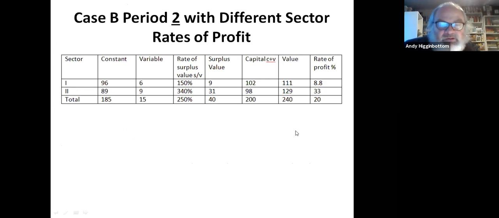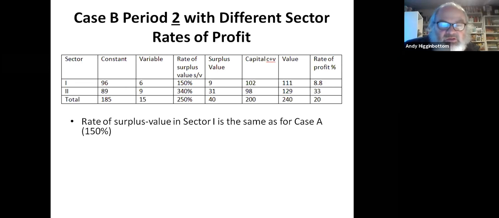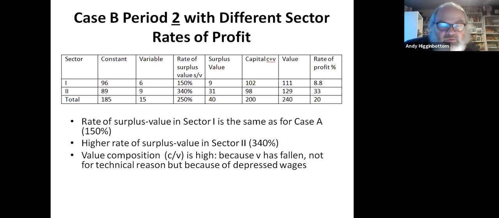Okay, now the same issue again, going to the next level down, but for country B now in the second period. These two sectors are similar to what we had in country A, but what I'm doing here is that this country invests more in sector 2.